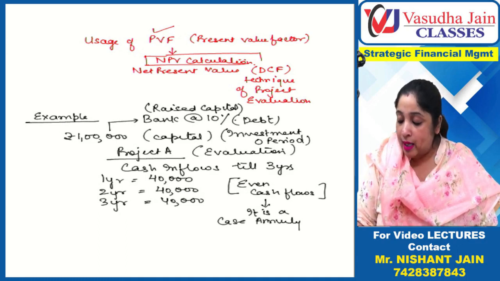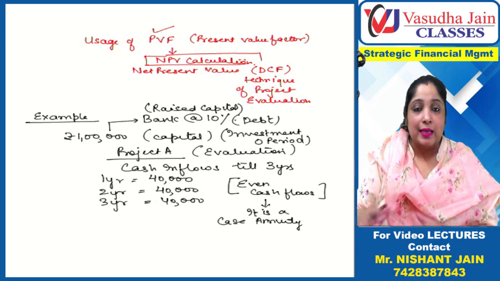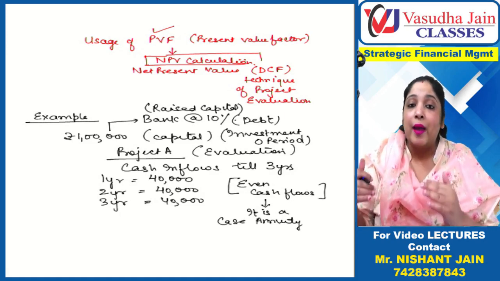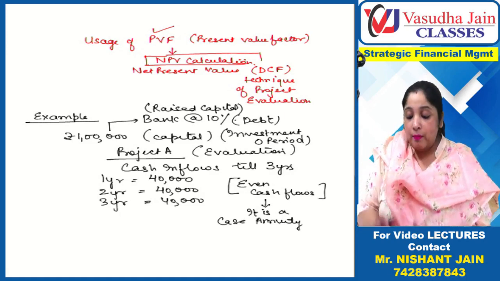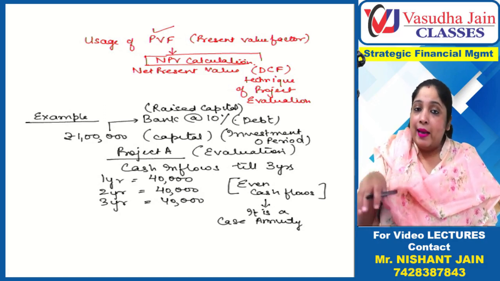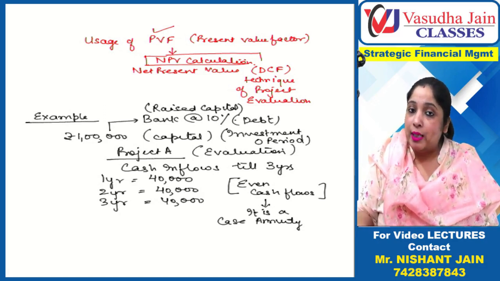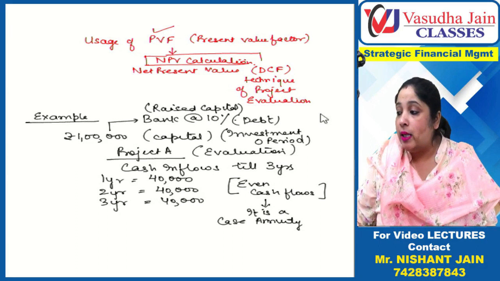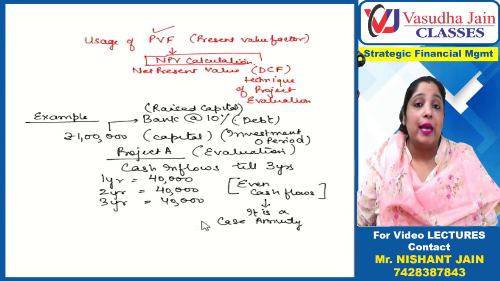When every year's inflows or outflows are the same, it is a case of annuity. Coming back to our example, if I invest 1 lakh rupees in this project, I will be getting 40,000 rupees of cash inflows every year.